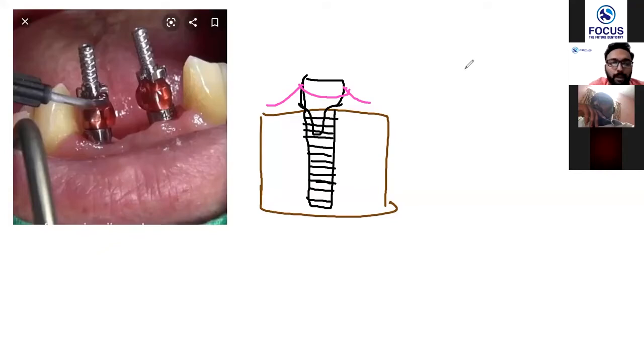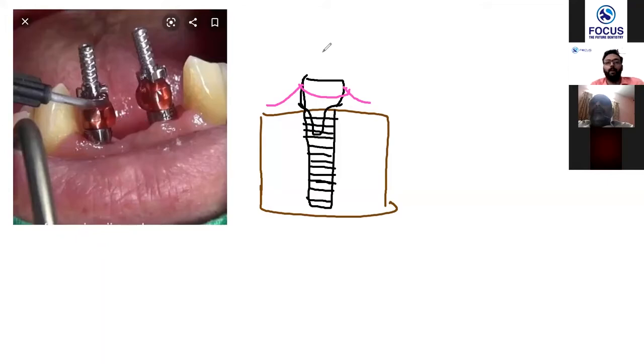So this is what a healing cap is. The healing cap is a very small thing. It will be slightly above the gums. Somewhere of this height, just have a look at this picture, only the healing cap will come. Very small one. It will be projecting out like this, so that the shape of the gums is maintained. So that is something called a healing cap.